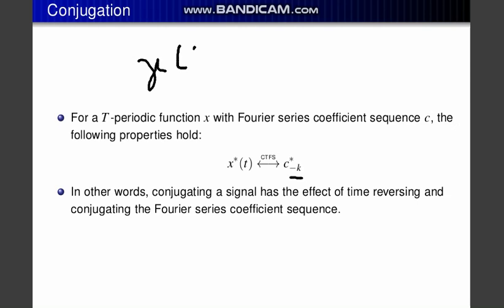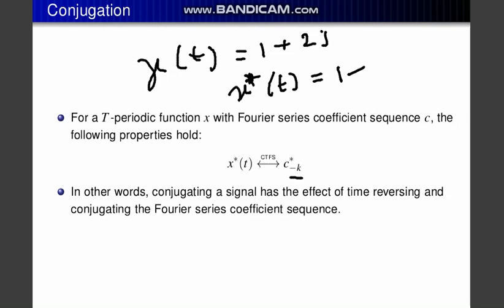If there is x(t), and you want to make the complex conjugate, say 1 plus 2j, then with the conjugate asterisk sign on x(t), you will get 1 minus 2j, that is the complex conjugate of that part of x(t).